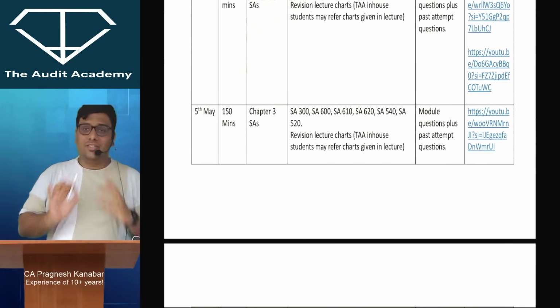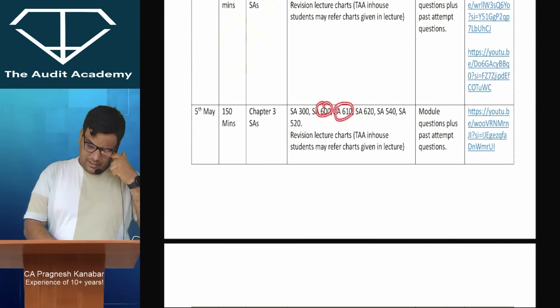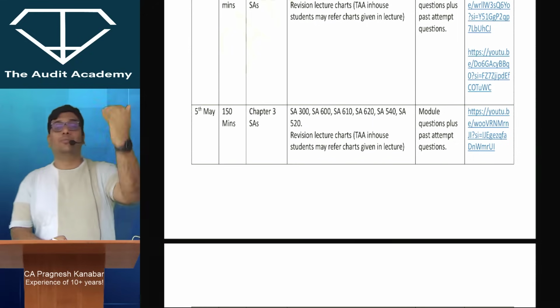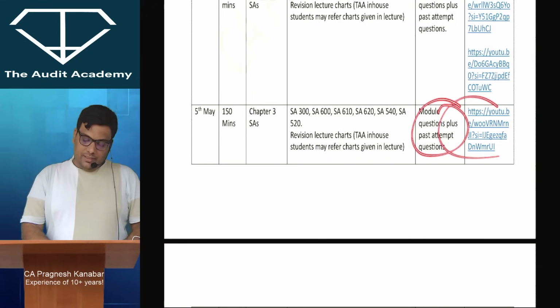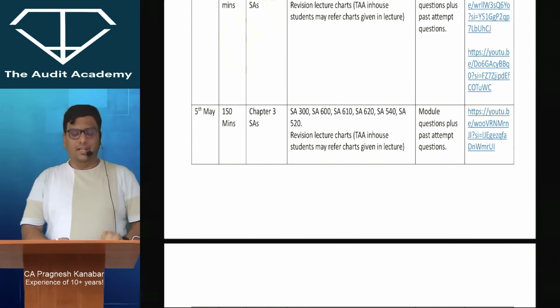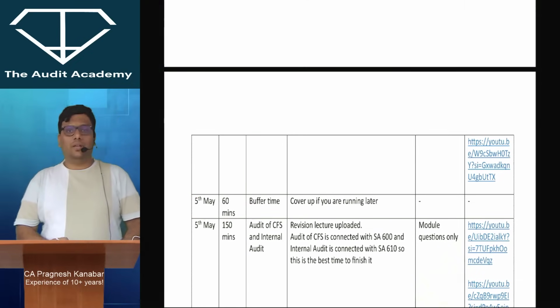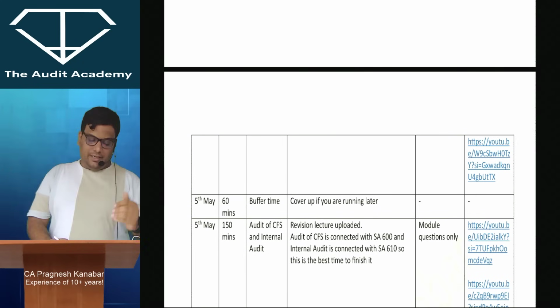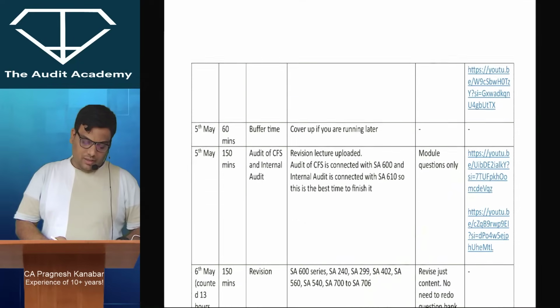600 series is extremely sensitive, especially this 600 and 610. All right, 610 being the most sensitive out of this lot. Okay, and again you will see the revision lecture links over here. All right, then I have given some buffer time, okay, to cover up if you are running late, because these are little aggressive targets. So you have been given the buffer time if you are running a little late.